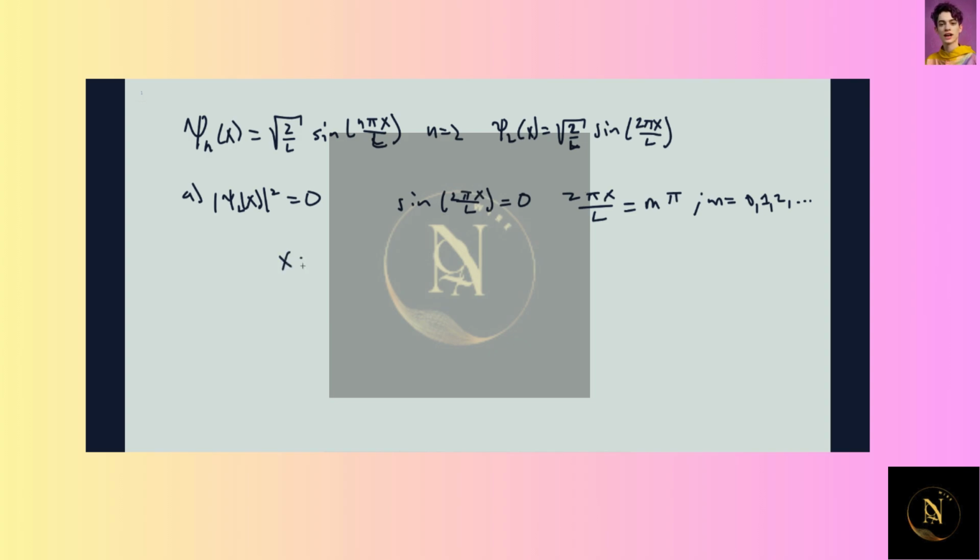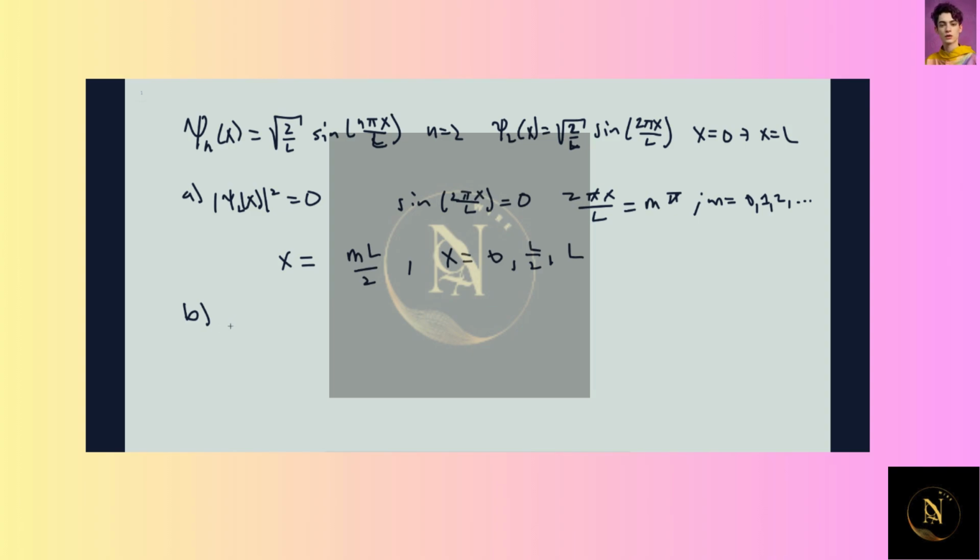So x is equal to, the pi's cancel, 2 comes over, so it would be mL over 2, or when x is equal to 0, L over 2, or L, because we want to know the interval from x equals 0 to x equals L. So these are the three values at which it would be equal to 0.